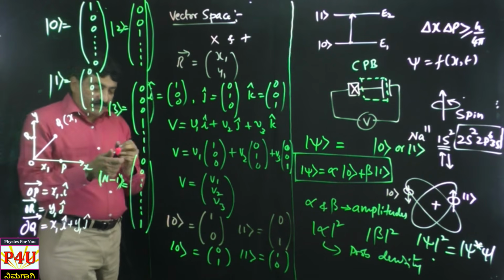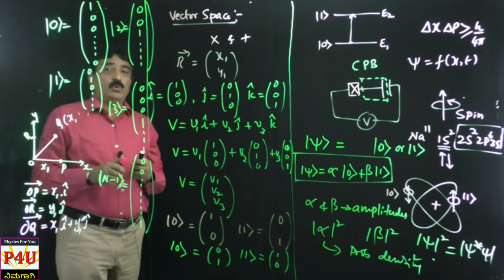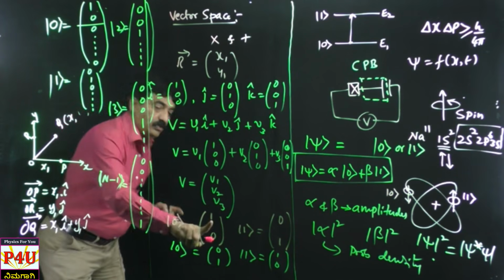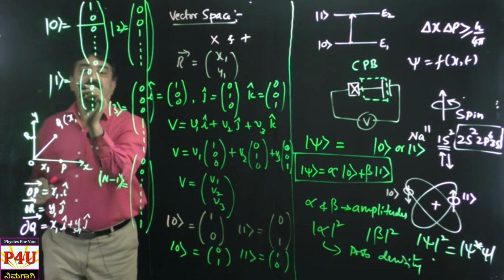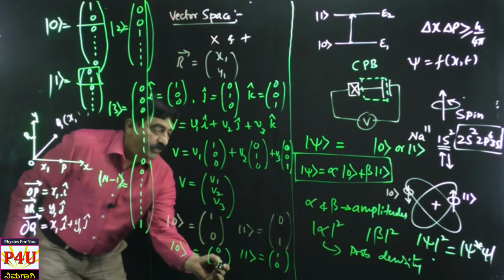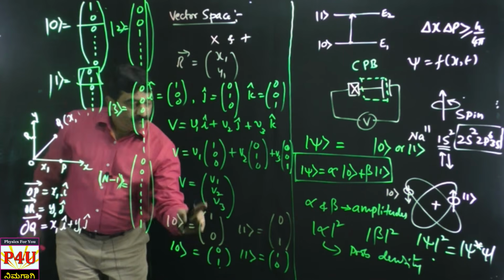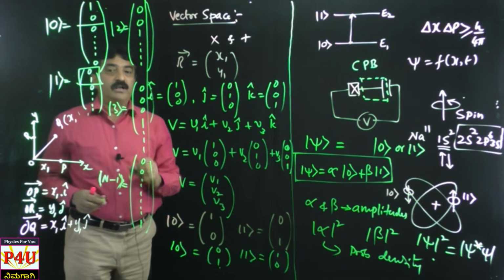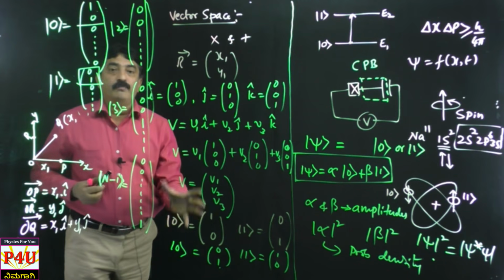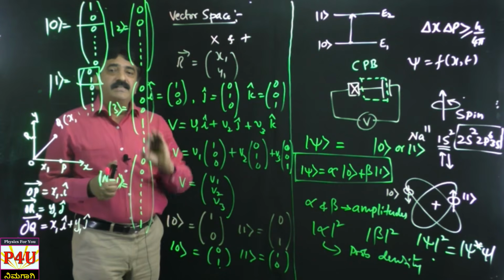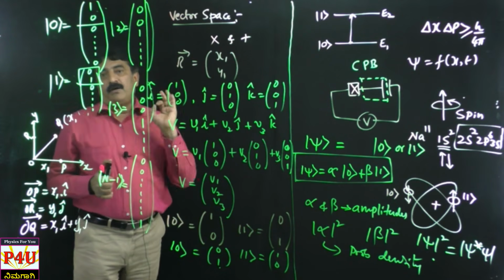Okay, but anyway I want only the first two numbers. I restrict only to this, therefore it is 1 0, and then I restrict to this, that is 0 1. So it cannot be 0 1 for the first and 1 0 for the second. It must be 1 0 for ket 0, 0 1 for ket 1. I hope you got the concept of representation of qubits using column matrix. Understood? So this is the beginning of the mathematical part of qubits.